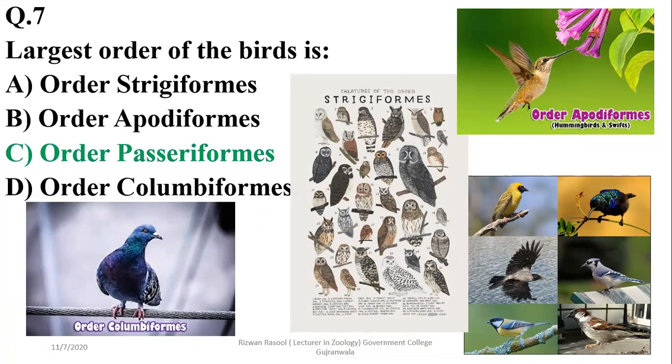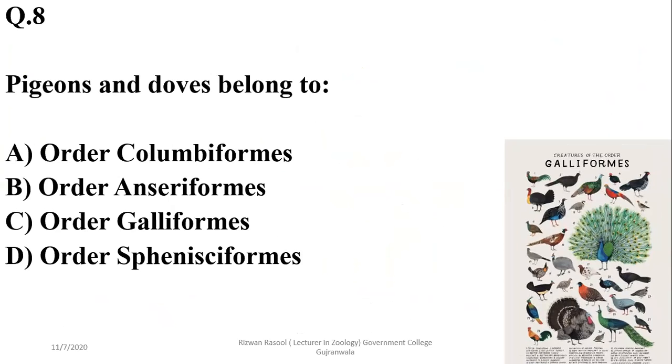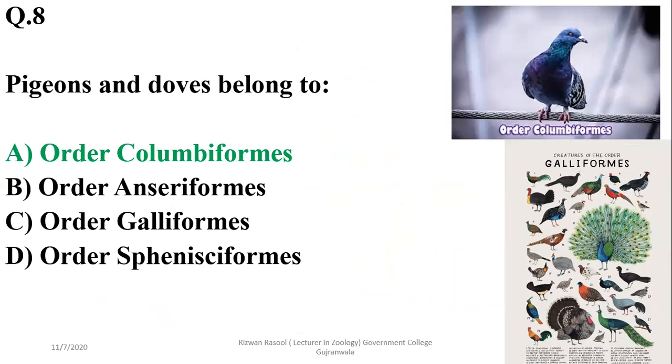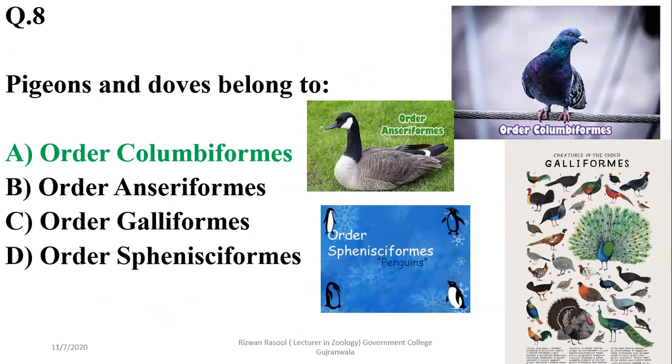Order Passeriformes is considered to have the largest number of species among all bird orders. And pigeons and doves, as we have discussed in the previous slide as well, belong to order Columbiformes. Galliformes contains peacock and other birds. Order Anseriformes consists of ducks. And order Sphenisciformes includes penguins. So the right option in this case is alpha.